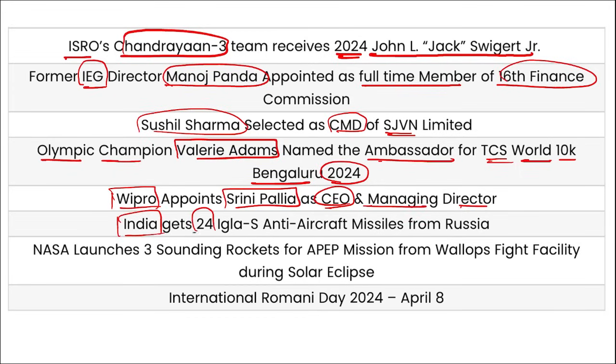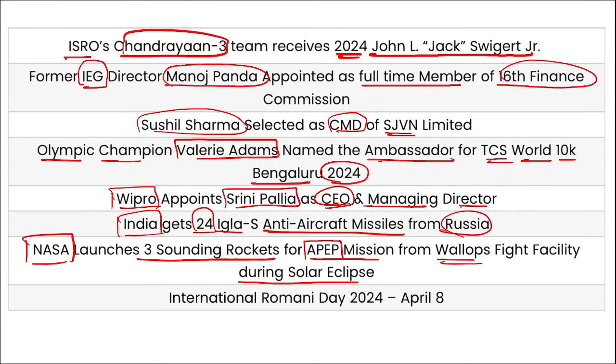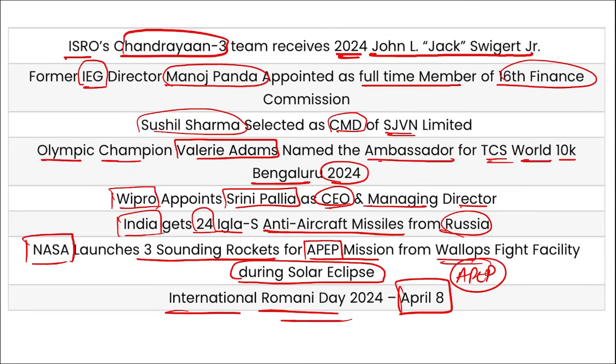India gets 24 Igla-S anti-aircraft missiles from Russia. They are made in India only. NASA launched 3 sounding rockets for APEP mission from Wallops Flight Facility during the solar eclipse. And this APEP mission is basically to study the Earth's atmosphere layers, various layers, specifically the ionosphere, that how it is reacting during the solar eclipse. Then International Romani Day observed on 8th of April.